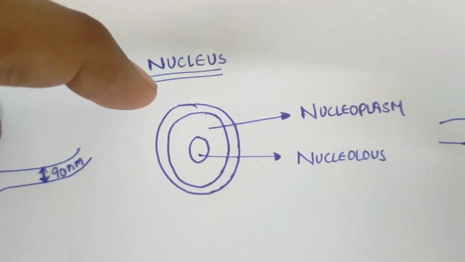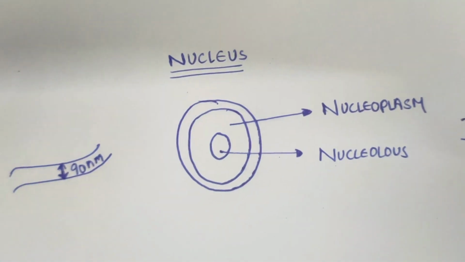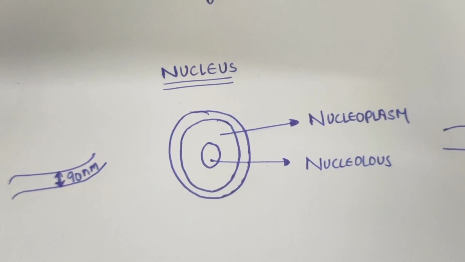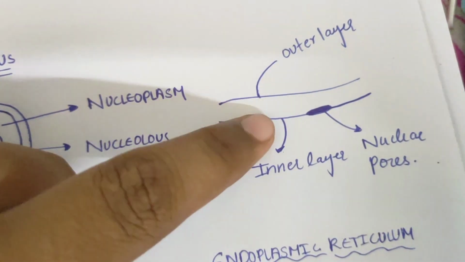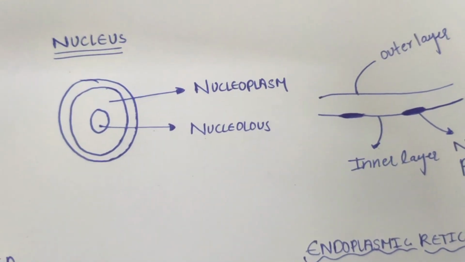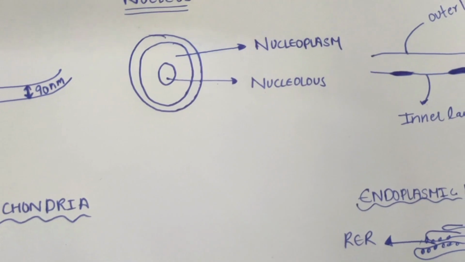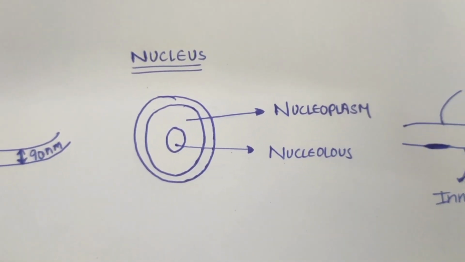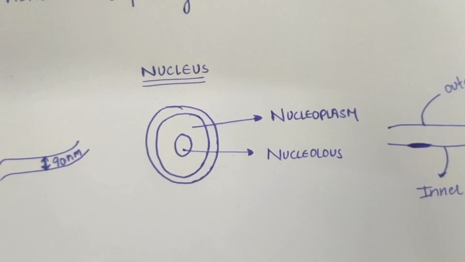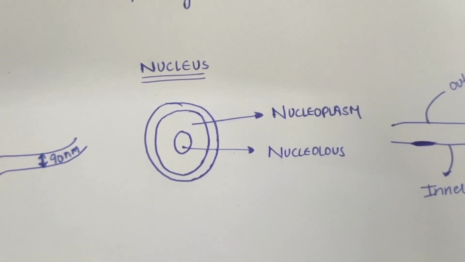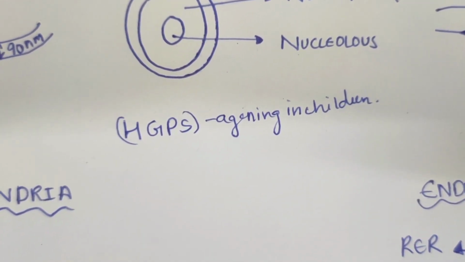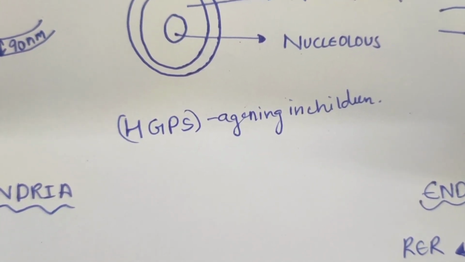Inside the nucleus we have a dense body called the nucleolus, which is rich in RNA, particularly ribosomal RNA, which enters the cytosol through the nuclear pores which are present here, and these ribosomal RNAs help in protein synthesis. The nucleus also has nucleoplasm, which is a fluid-like or gel-like substance present in the nucleus, and which is rich in DNA and RNA polymerases.